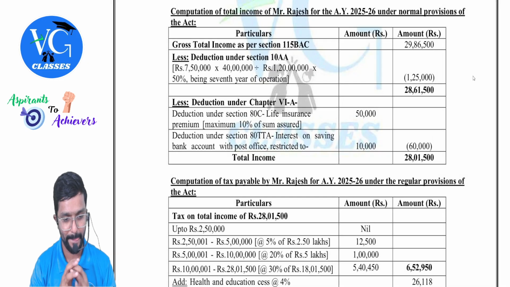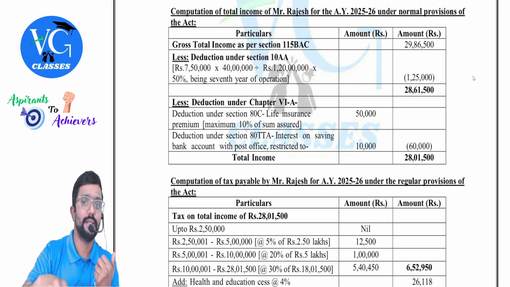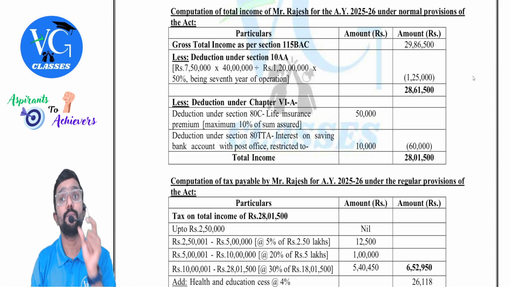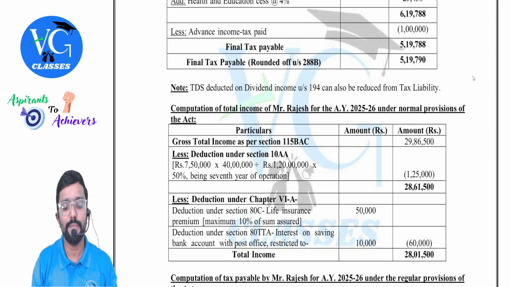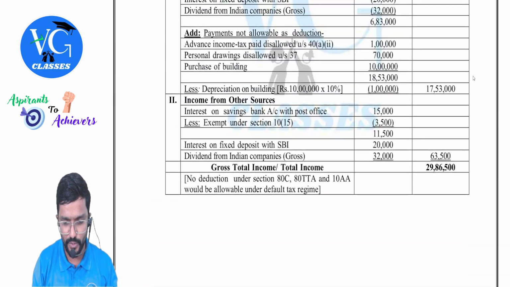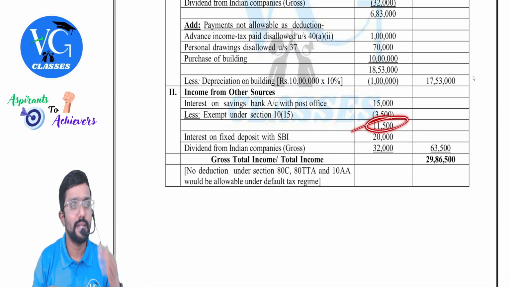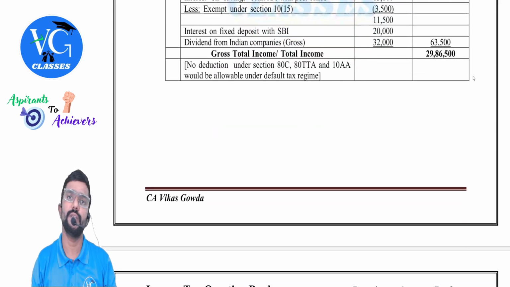Coming back. Next, for interest on post office savings account, the full 10,000 we can claim. Because income included is how much, sir? I already explained that, no? How much is included here? 11,500, which is more than 10,000, so you can claim the full amount.